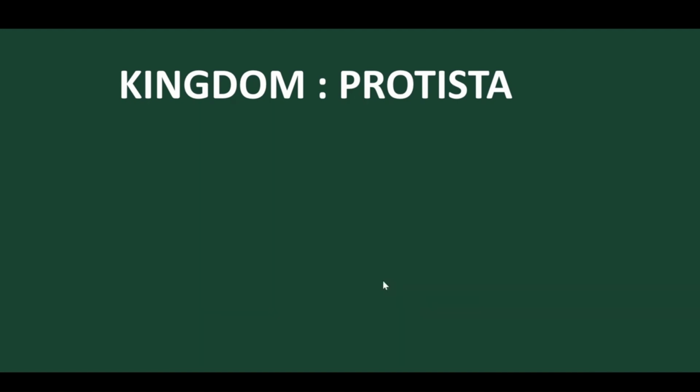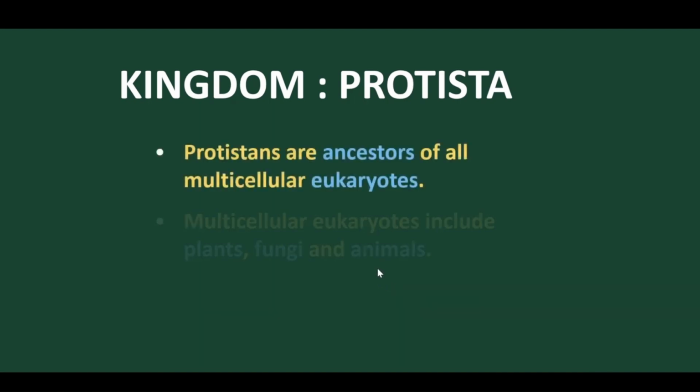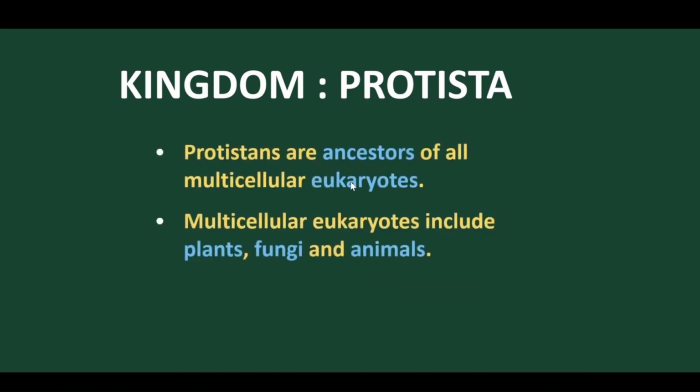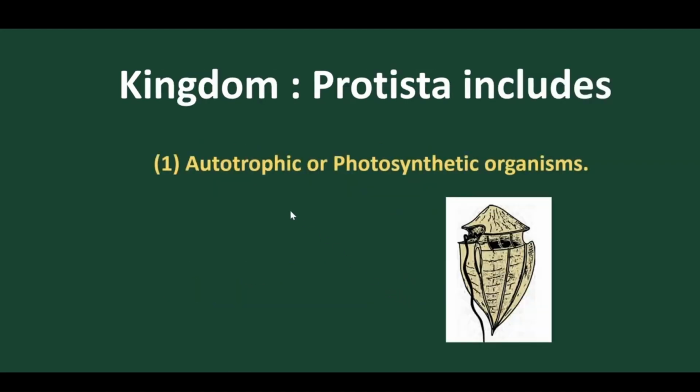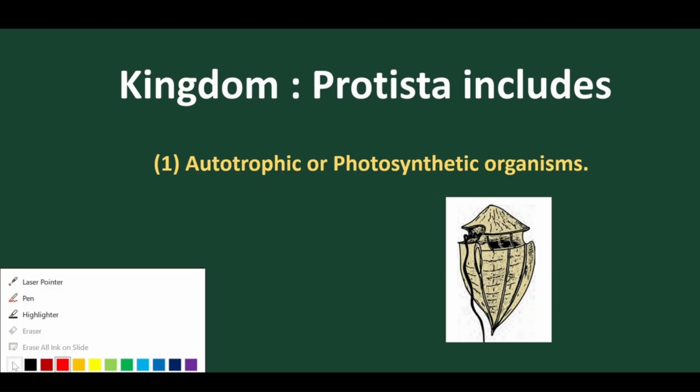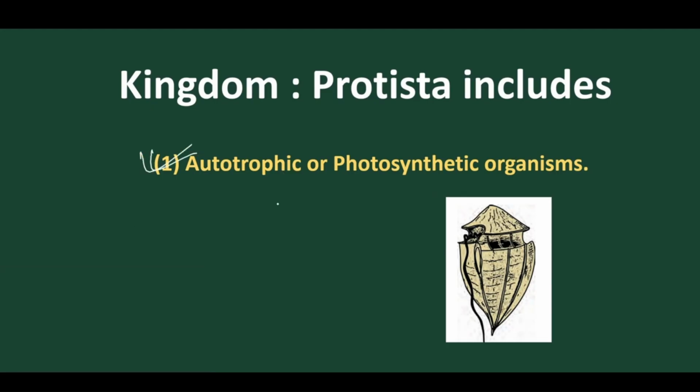Now let's discuss its general characters. We have discussed that Protista are the ancestors of all eukaryotes, and multicellular eukaryotes include plants, fungi, and animals. Now let's discuss what Protista include, which group of organisms are included in this kingdom. Mostly photosynthetic Protista, meaning autotrophic Protista. They have photosynthetic pigments to synthesize food.